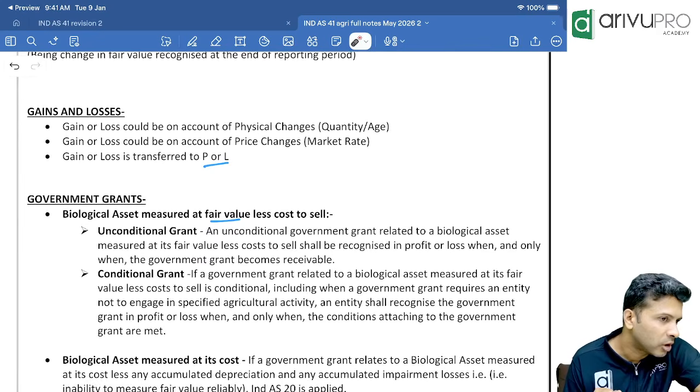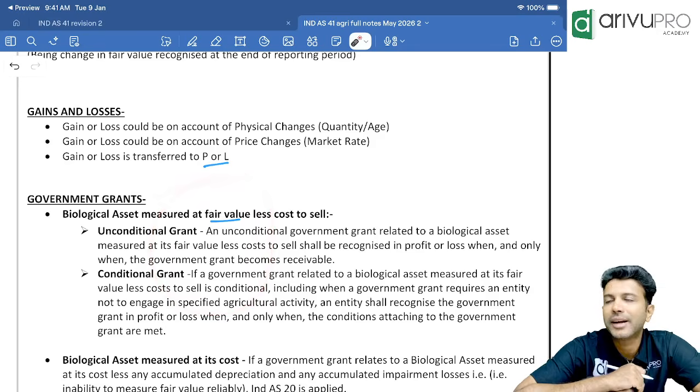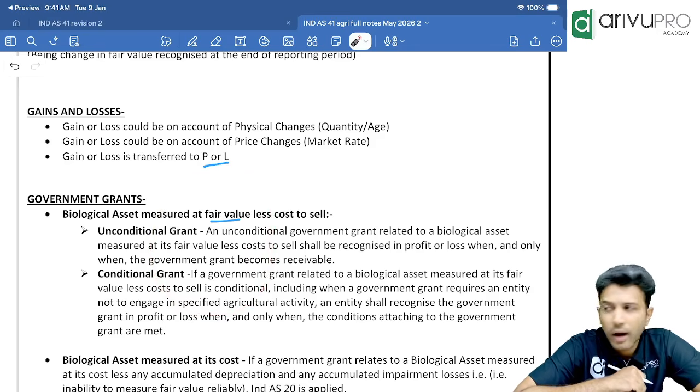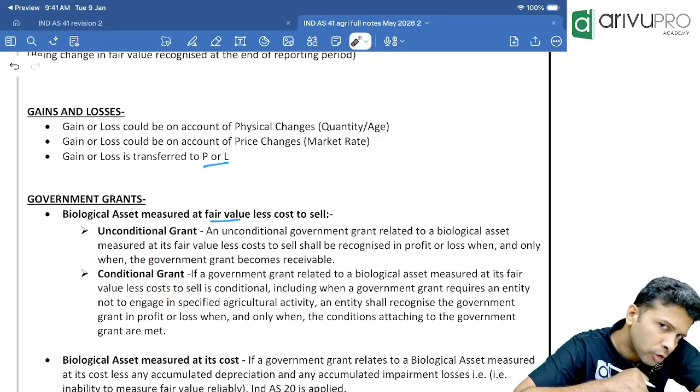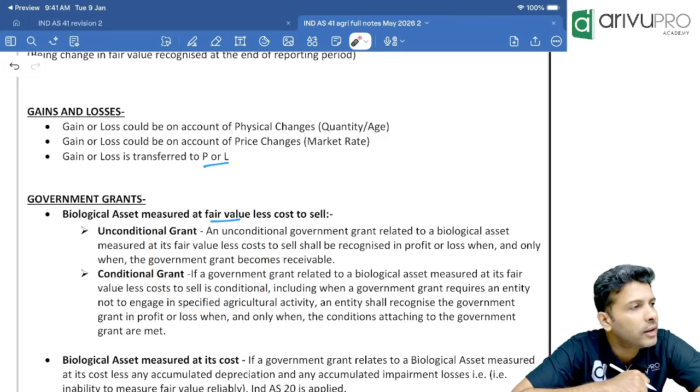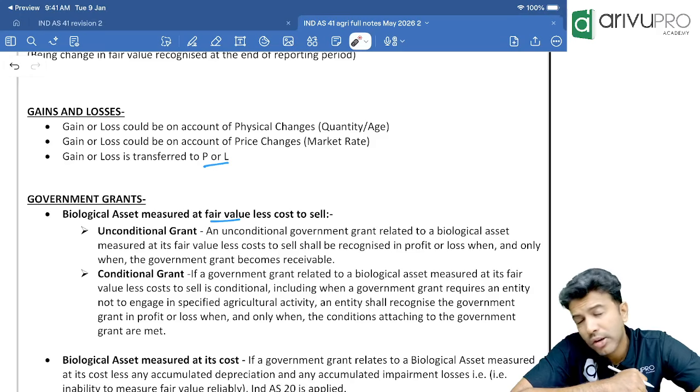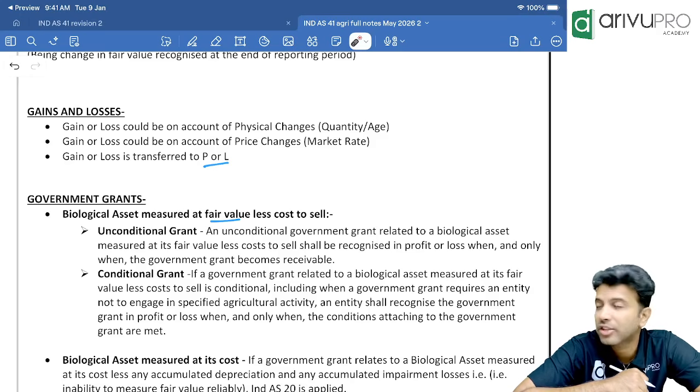Moving towards the next small concept: government grant. People, we saw government grant in inclusion also, and in exclusion also. What sort of government grant is accounted as per Ind AS 41?